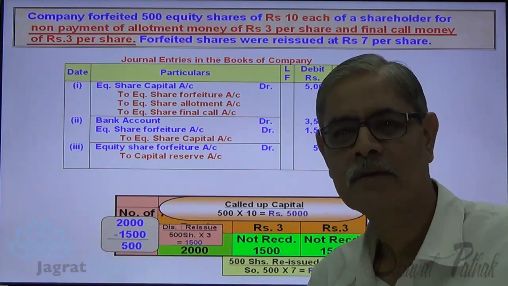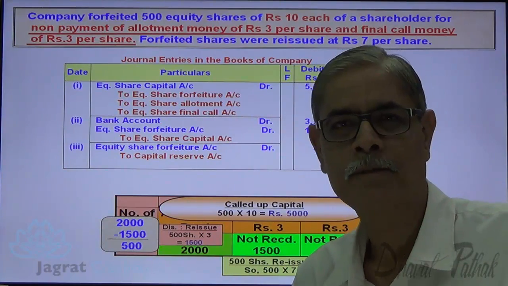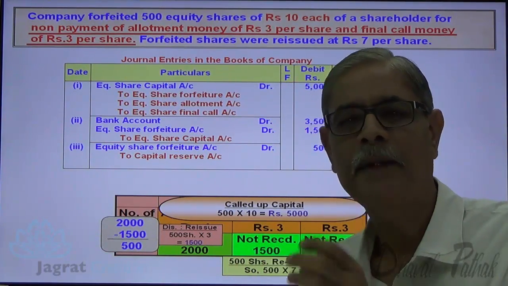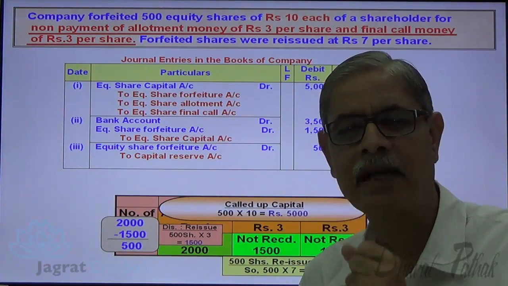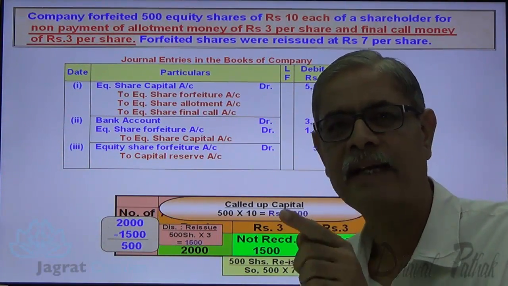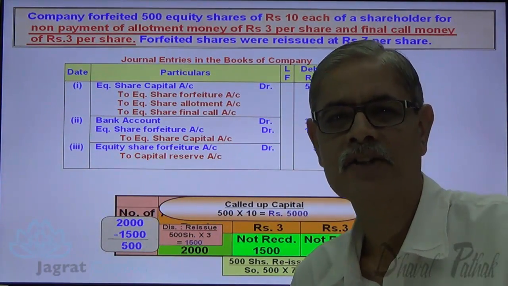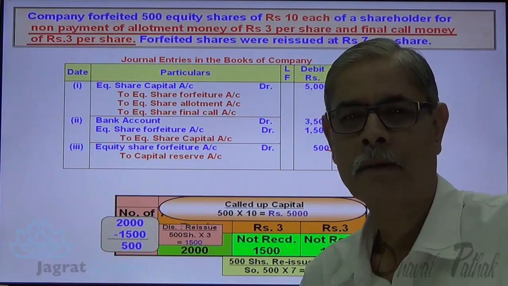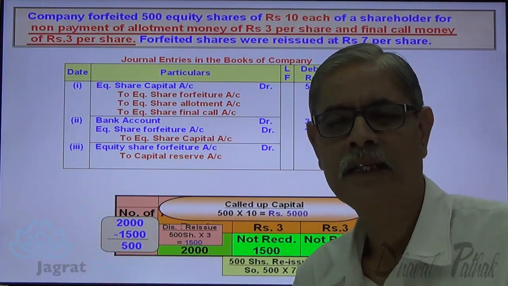No need to waste this much time in examination for writing these elaborate notes. This elaborate note is prepared by the teacher for your better understanding. I want to imbibe understanding in your mind, and that understanding should flower in a manner that you can write the entries in this fashion straight. That's my intention. But to have a thorough understanding, this is necessary. That's why I am doing it.